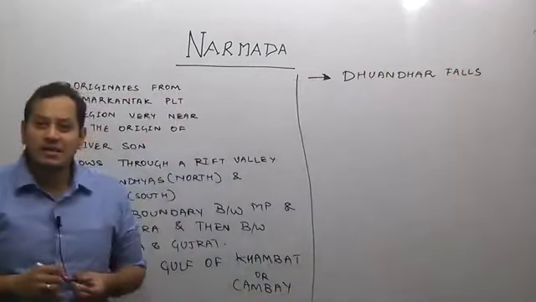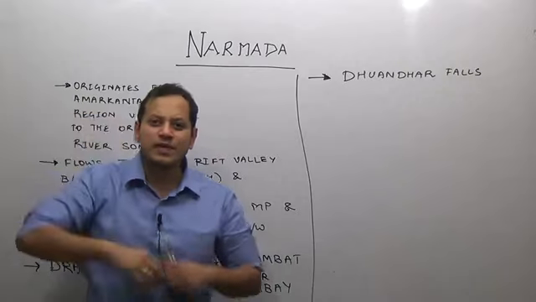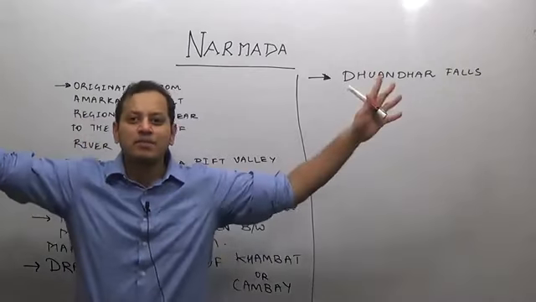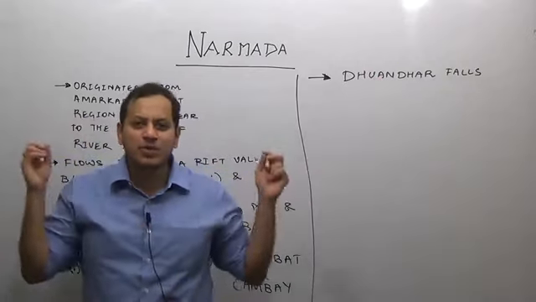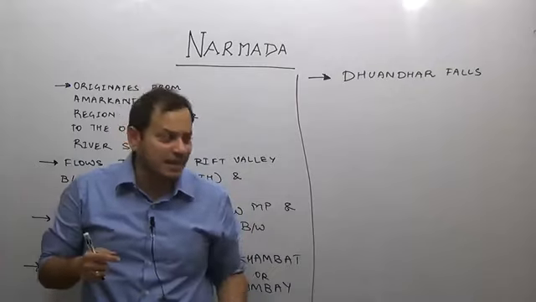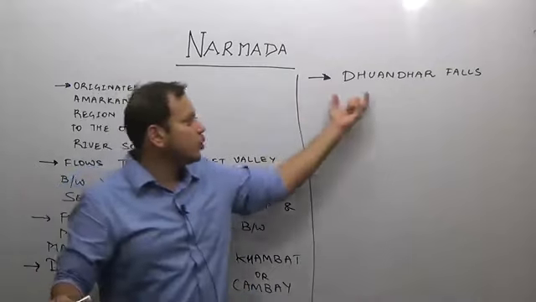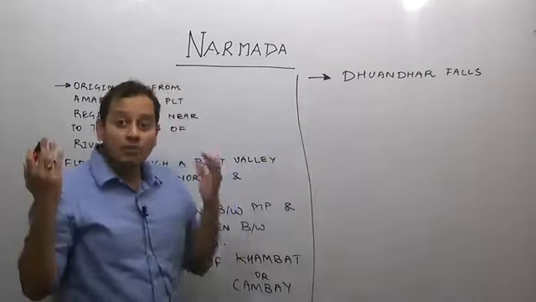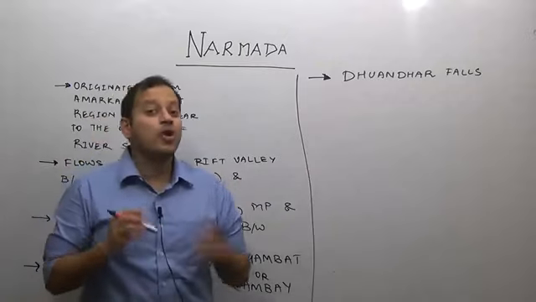Dhuandhar, why? Because when Narmada river flows, it feels as if it is throwing the mist. It throws the water in all direction. It feels as if the smoke is coming. So Dhuandhar Falls.